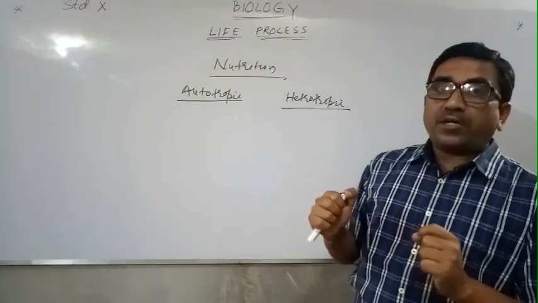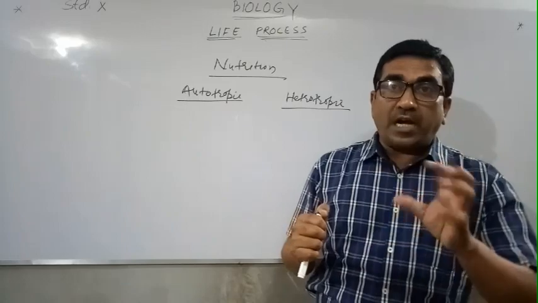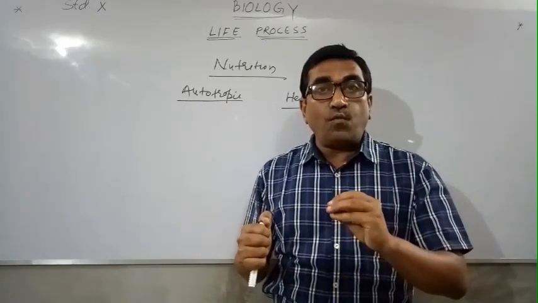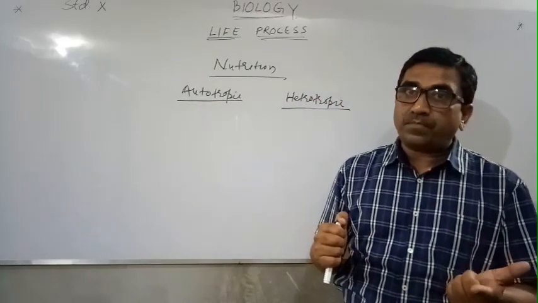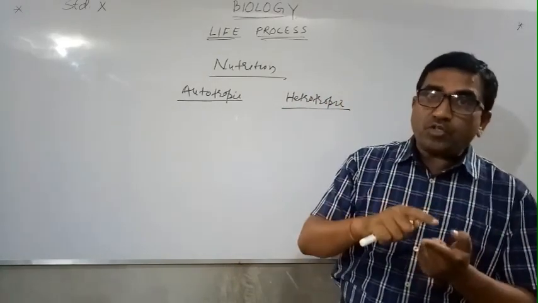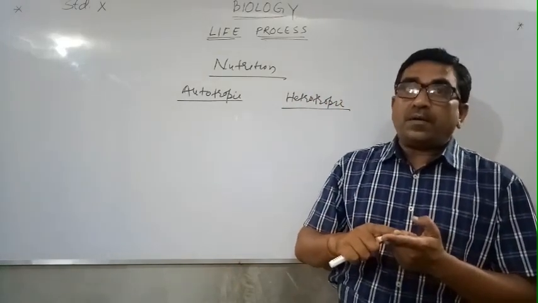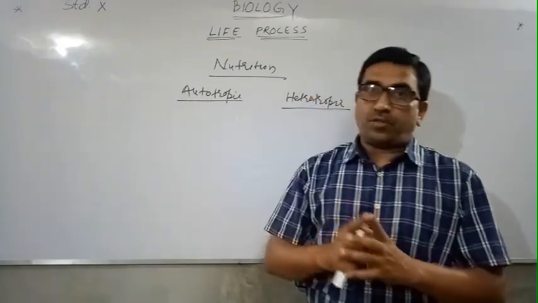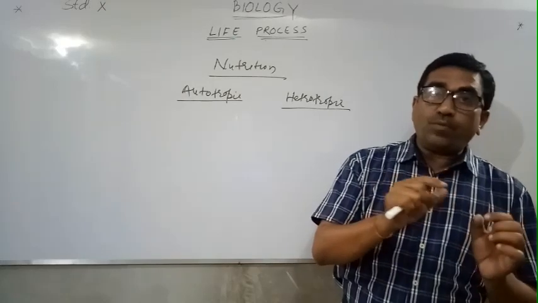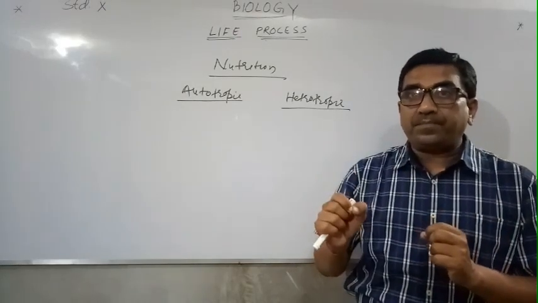And in heterotrophic nutrition, these organisms do not prepare their own food from simple inorganic substances. They depend directly or indirectly on the autotrophs. What do you mean by directly and indirectly?